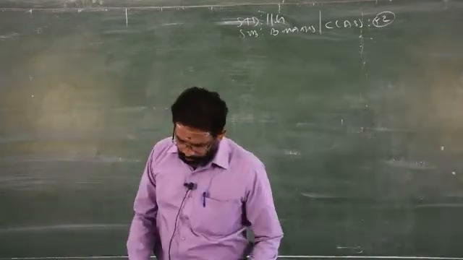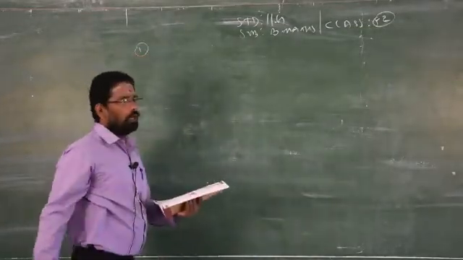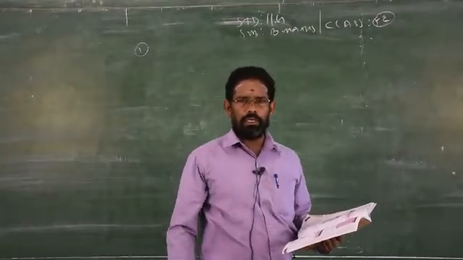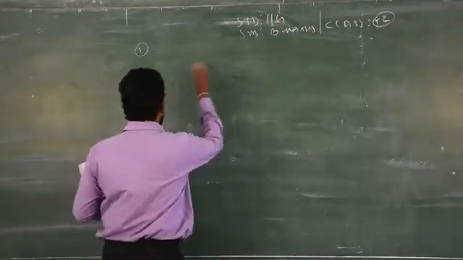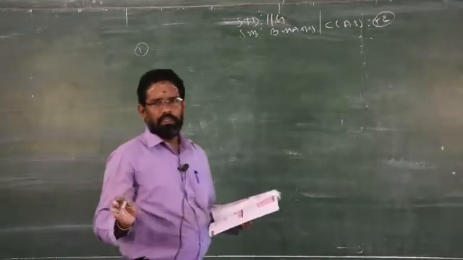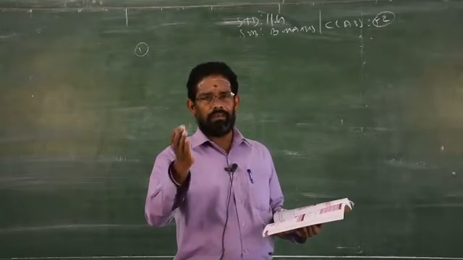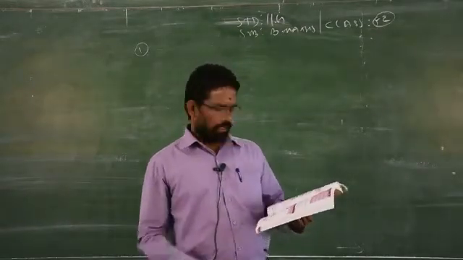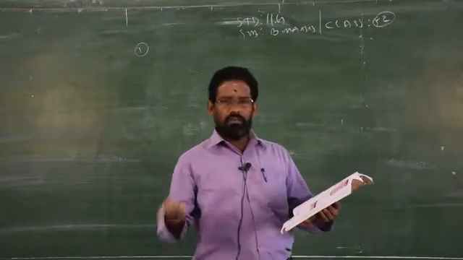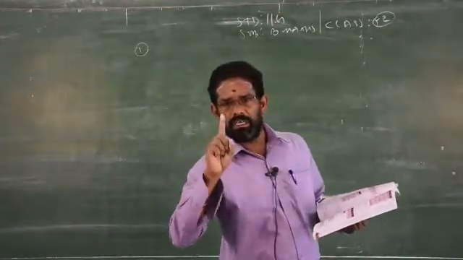Now you will see exercise number 8.1. Find the first quartile and third quartile for the given observations. Question number 1. I told you already, before you start to find the percentile or decile or quartile, first you have to rewrite the given data in ascending order, that is smaller number to bigger number. It is given already in order, so no need to change. If it is not given in order in the question, then you have to rewrite it. That is very, very important.